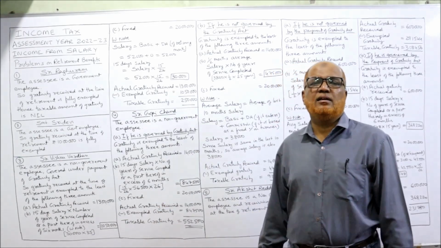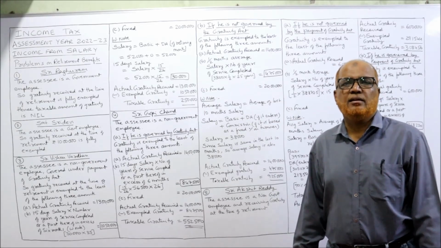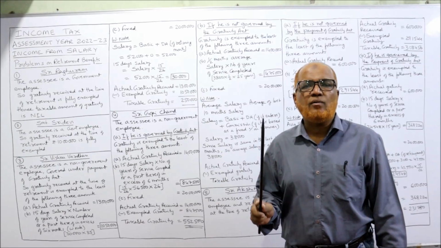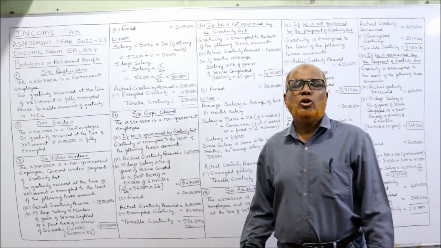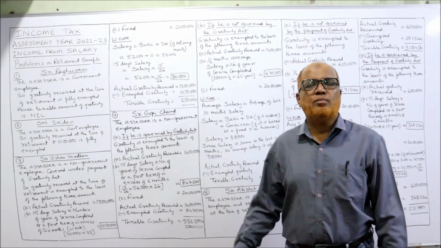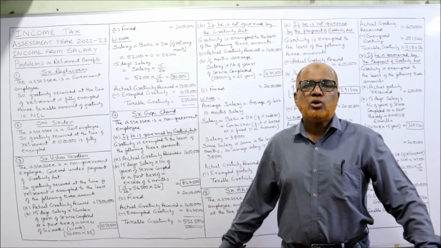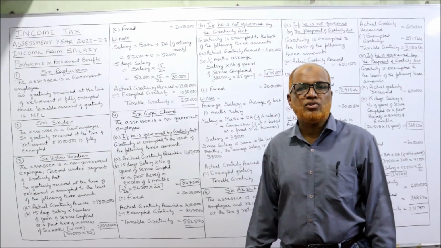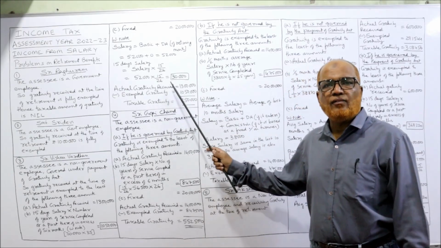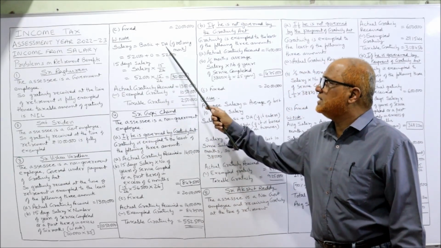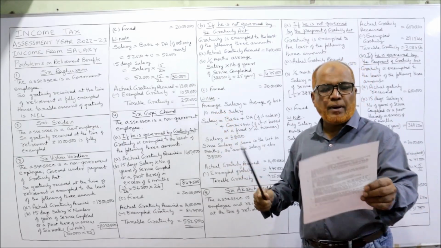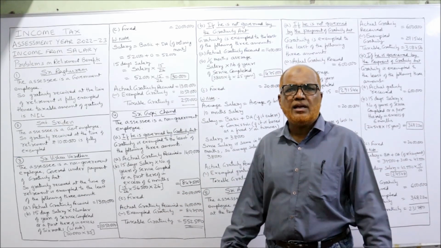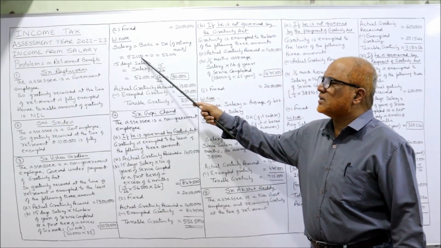15 days salary. What is the meaning of the term salary? Salary means basic plus DA of the retiring month. Normally students will commit the mistake in these provisions only. They are not sure about the salary meaning. So give more concentration. Remember, salary for this purpose means basic plus DA of the retiring month. Here in our problem, only basic is given, 52,000. No DA is there. So 52,000 is the basic.